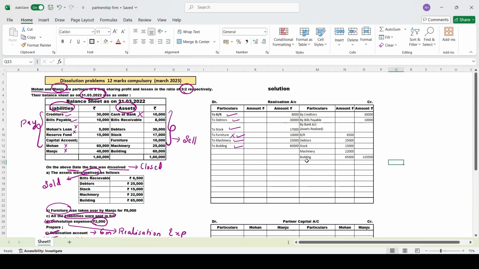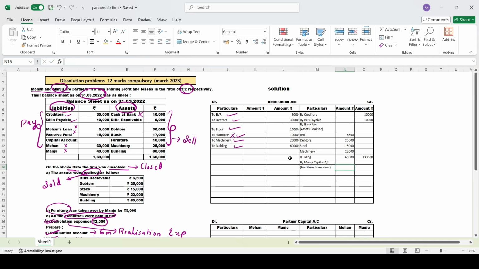So now we have sold the assets and one asset is taken over by one partner. We'll record that here itself, because we are recording individually, so record it as by. Who has taken over? By Manju capital account. We'll record what he took over: in the bracket, we'll mention furniture taken over.